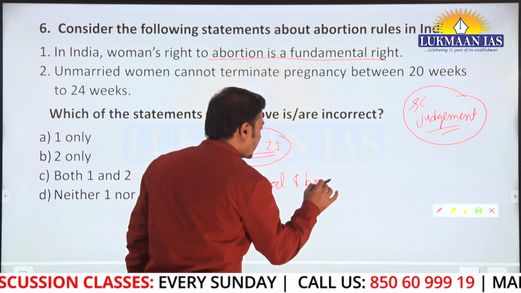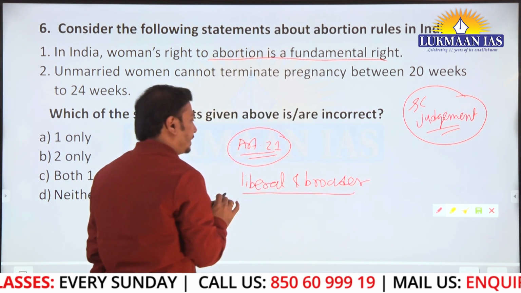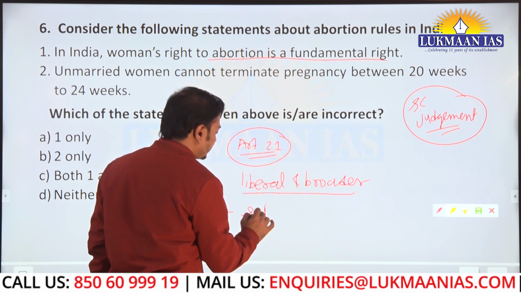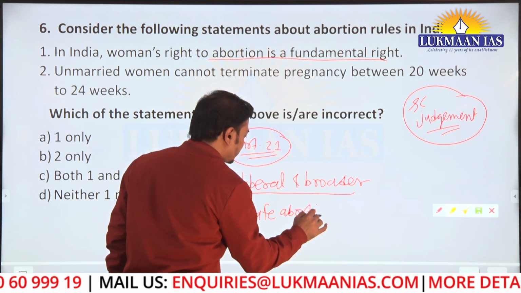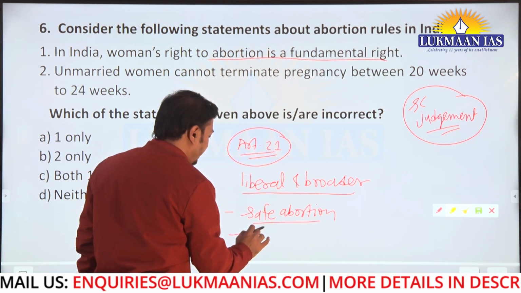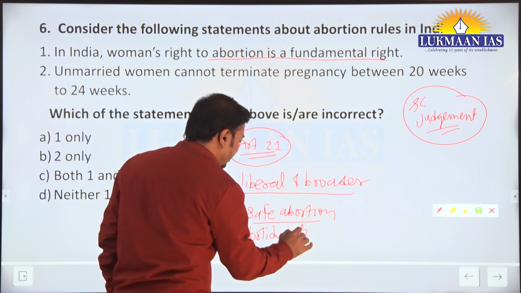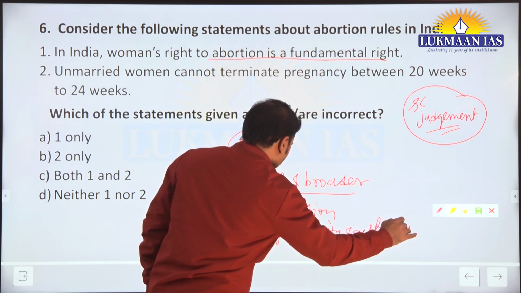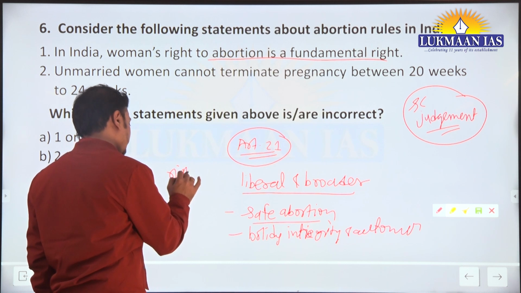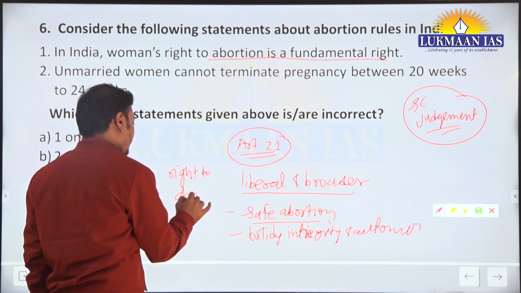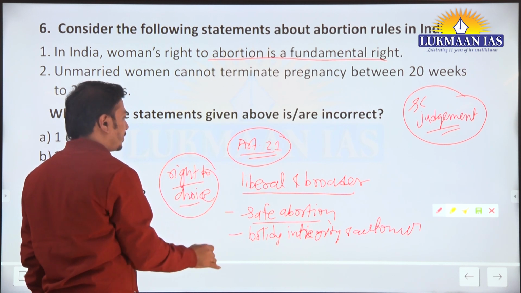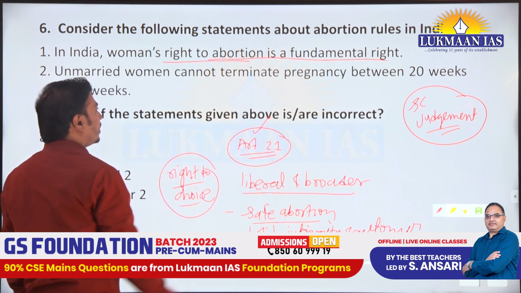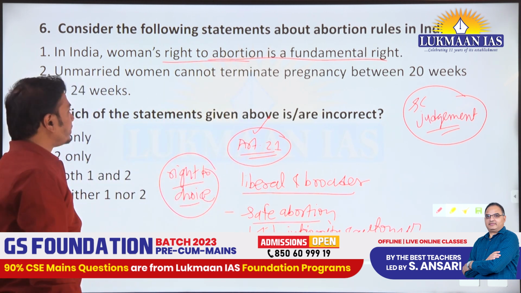And in that interpretation, it has also included the right to have safe abortion, or simply we can say the bodily integrity and autonomy of women, or the right to choose. The choice aspect. So all these are part of Article 21 of the Indian Constitution, and that's why we can say that it is a women's fundamental right under Article 21.